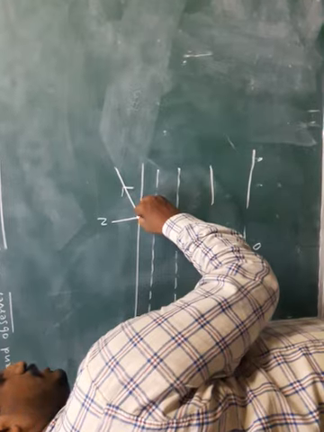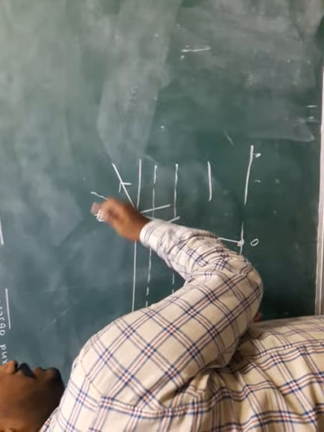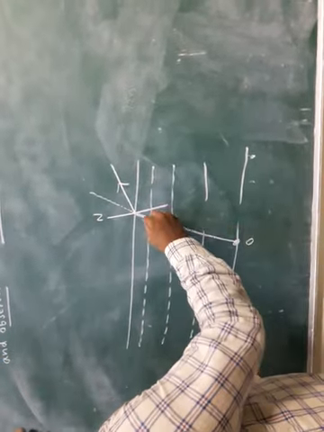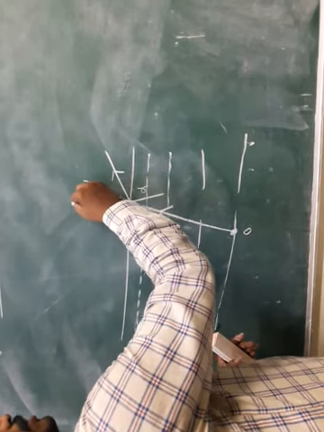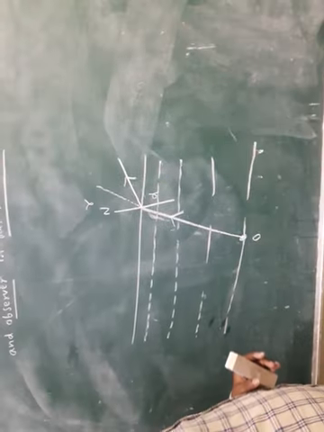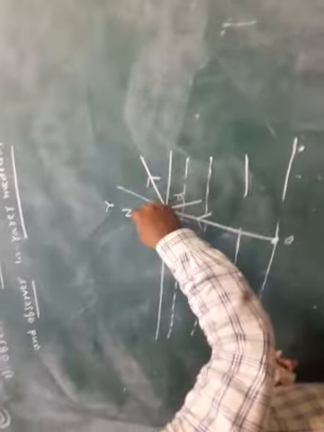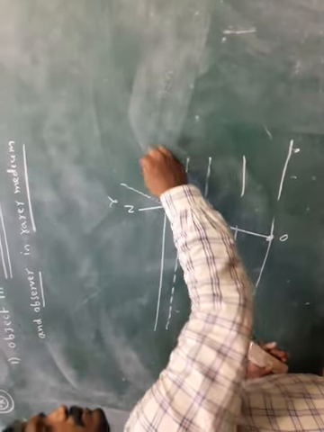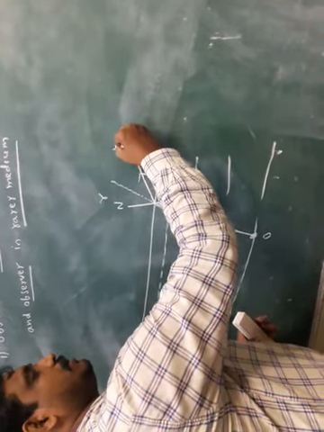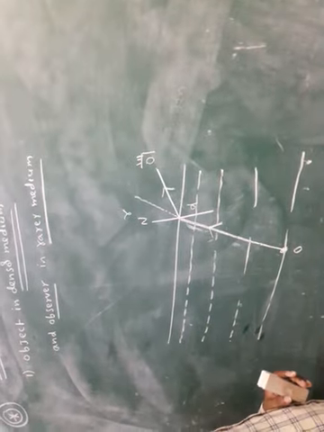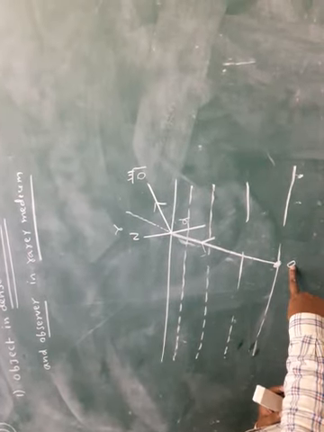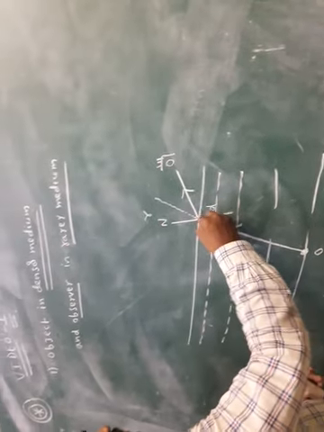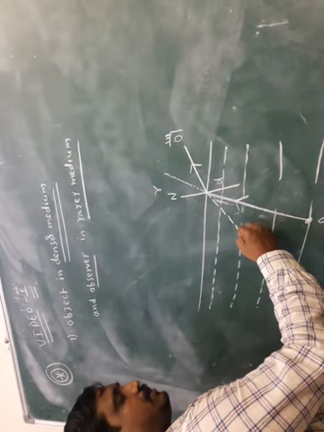Here the observer is in the rarer medium and the object is in the denser medium. This ray will be extended back. Look here.